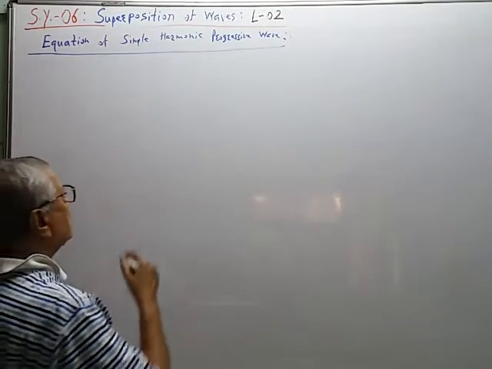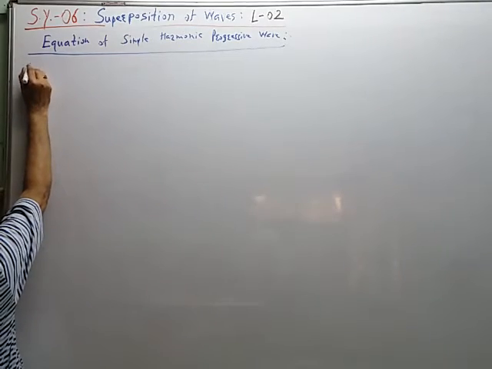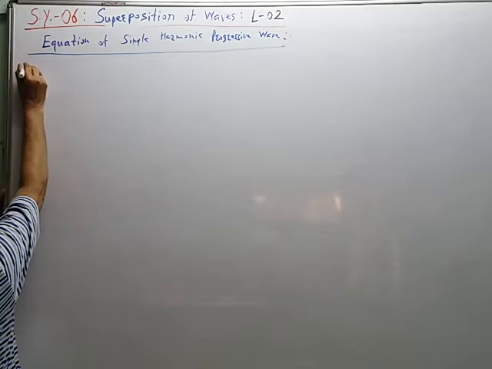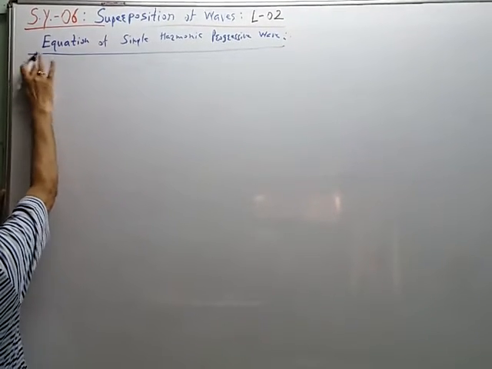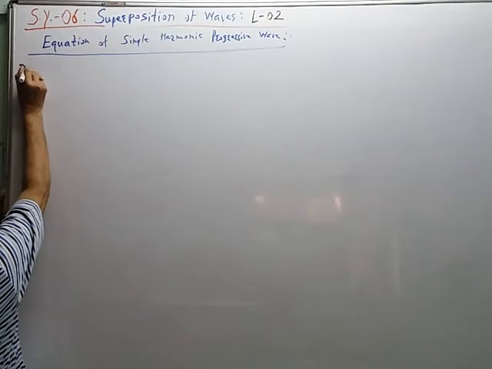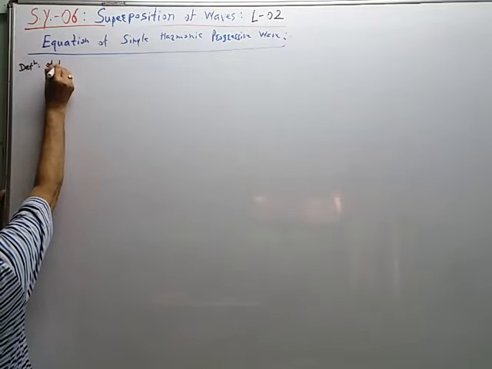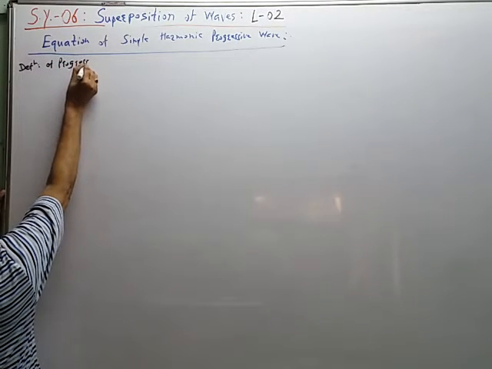So let us start from the word progressive wave. What is meant by progressive wave? Definition of progressive wave. Progress means advance.